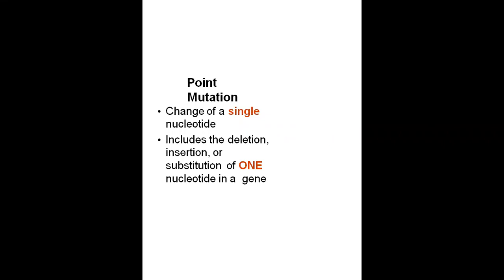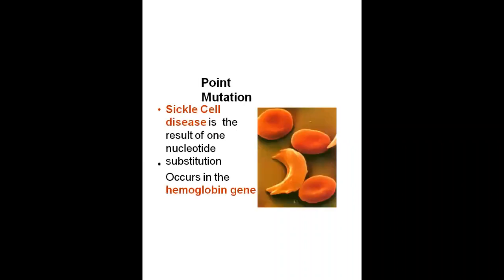In point mutation, there is normally a change in a single nucleotide. It may include deletion, insertion, or substitution of one nucleotide in a gene. So it may also result in large phenotypic changes. This is generally observed in sickle cell disease, which results from nucleotide substitution. In the hemoglobin gene, a single DNA base pair changes. On that basis it causes sickle cell disease.